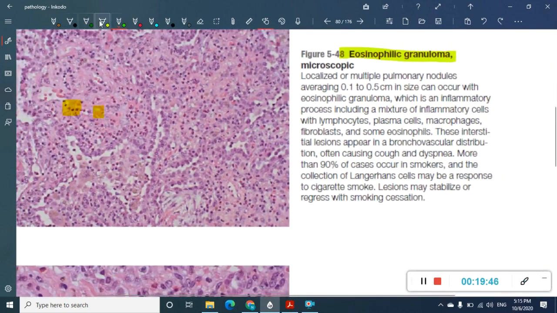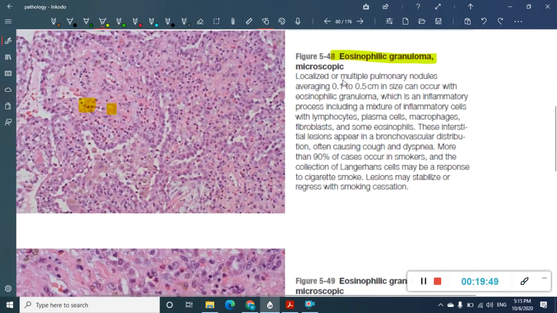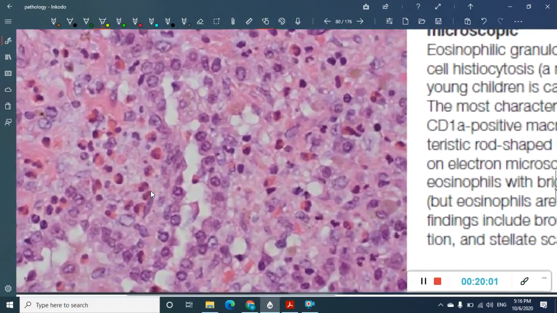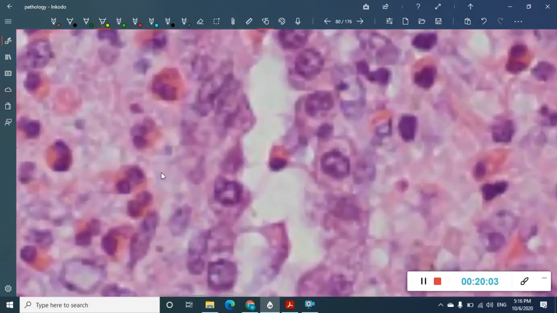In eosinophilic granuloma there are many eosinophils. Inflammatory cells are present, with eosinophils mainly. Here again you can see the zoomed in picture of the same. You can see clearly, compared to the prior picture, the eosinophil with spectacle shaped nucleus. Eosinophil, again spectacle shaped nucleus. Eosinophil with spectacle shaped nucleus. So this is eosinophilic granuloma.